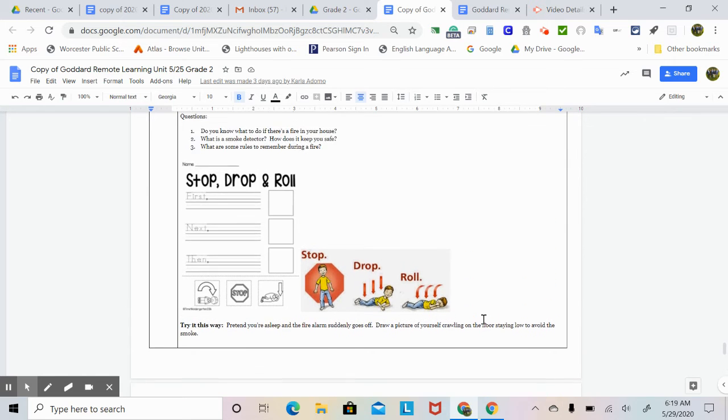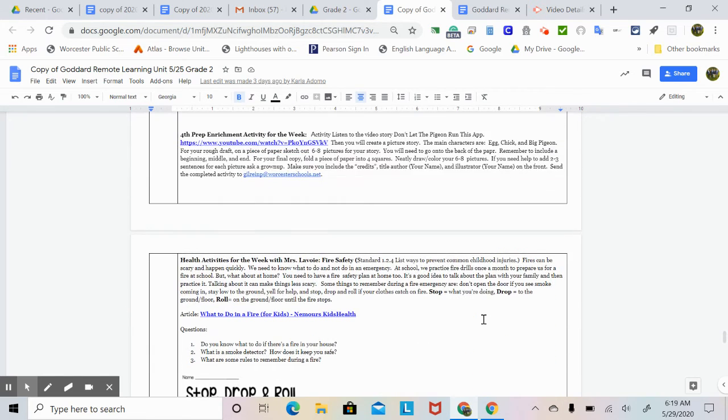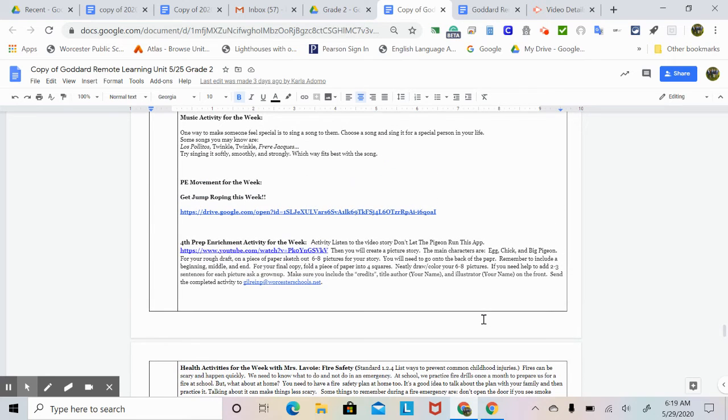So I'm just going to go back up here for a moment and read Mr. G's enrichment activity. You're going to listen to the story Don't Let the Pigeon Run This App. And there's the link for the story right there. Then you will create a picture story. The main characters are Egg, Chick, and Big Pigeon.